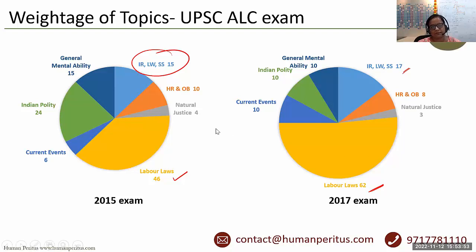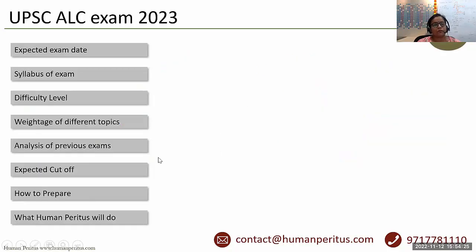For this exam, which is scheduled to be held in 2023, the percentage may vary, but yes, the significant point to be noted here is that the more focus would be on the labor laws and on IR. So the paper will be labor laws and IR oriented, as the position itself is about assistant labor commissioner.